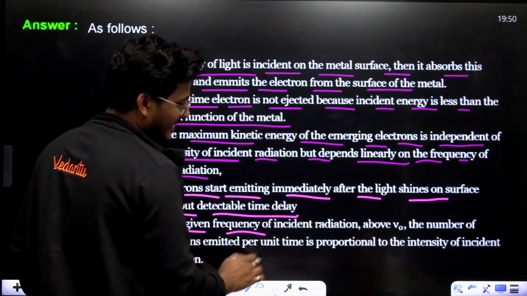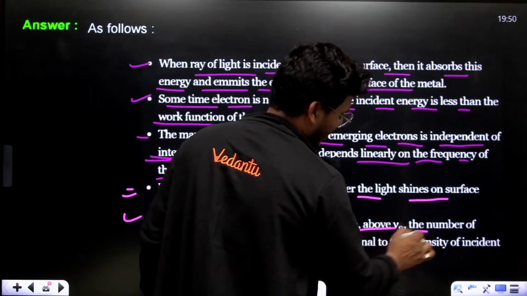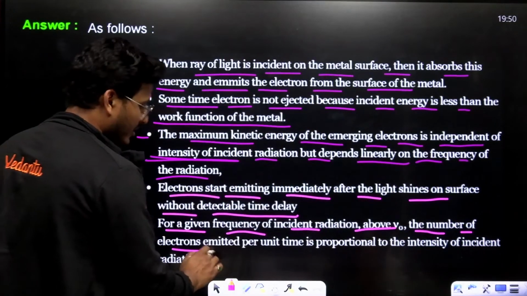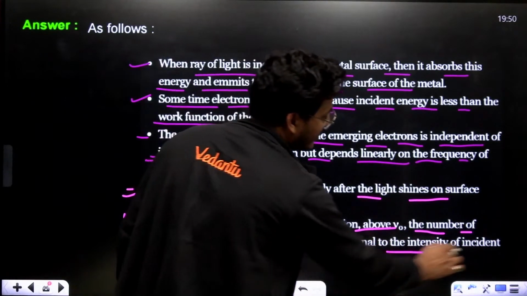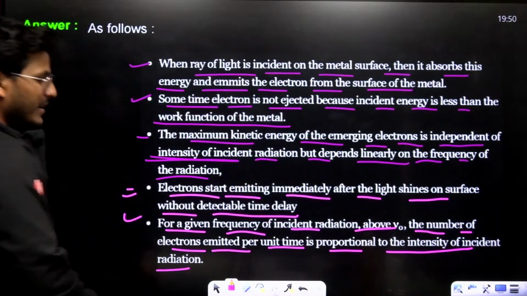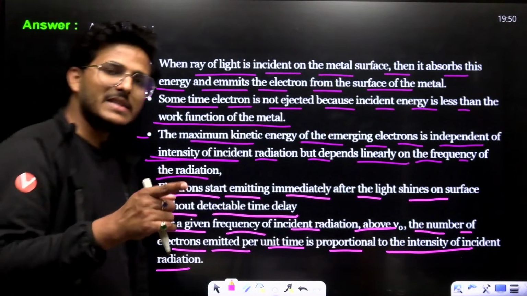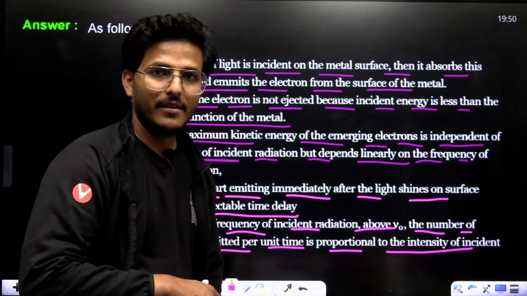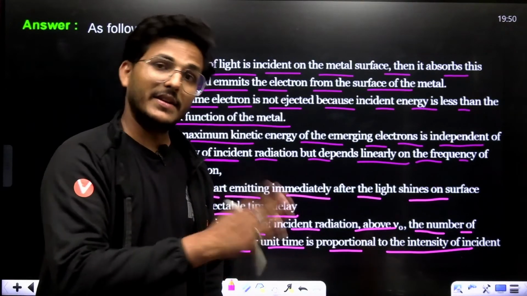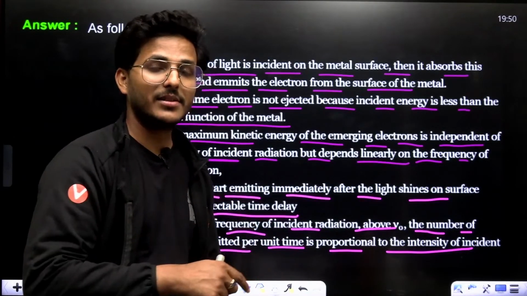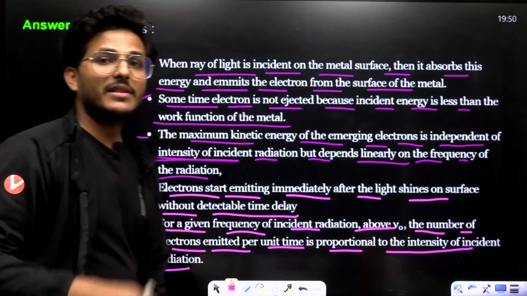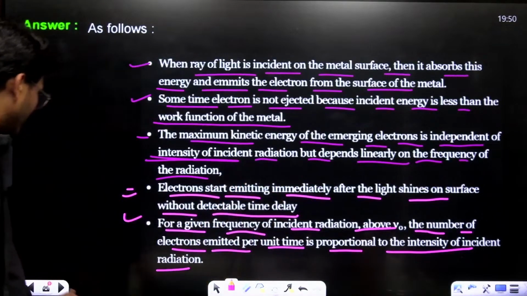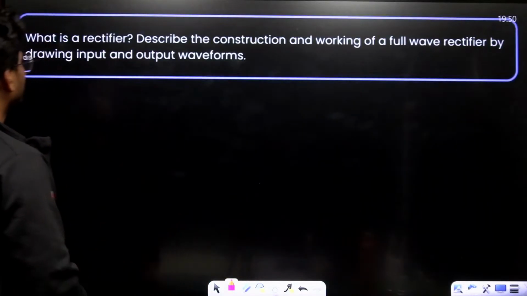For a given frequency of incident radiation above nu naught, the number of electrons emitted per unit time is proportional to the intensity of radiation. Higher intensity gives a higher number of electrons. But for ejection of an electron, there must be a certain frequency, that is called the threshold frequency, right?